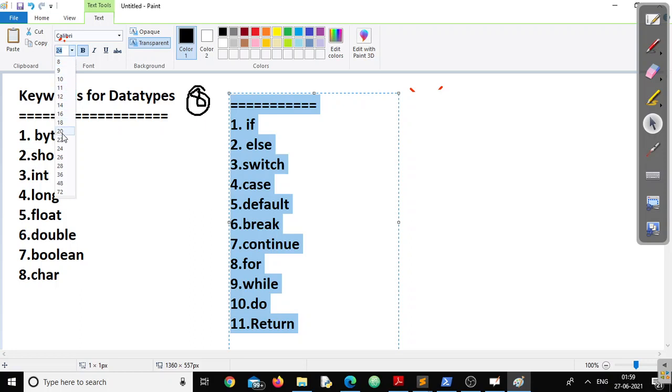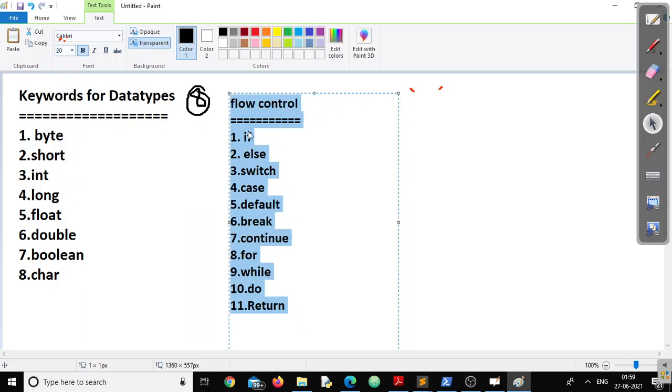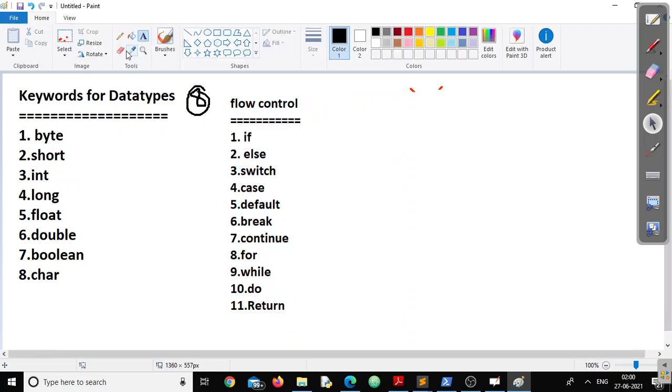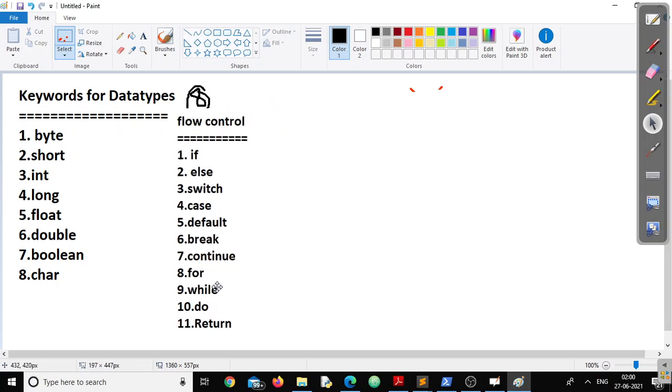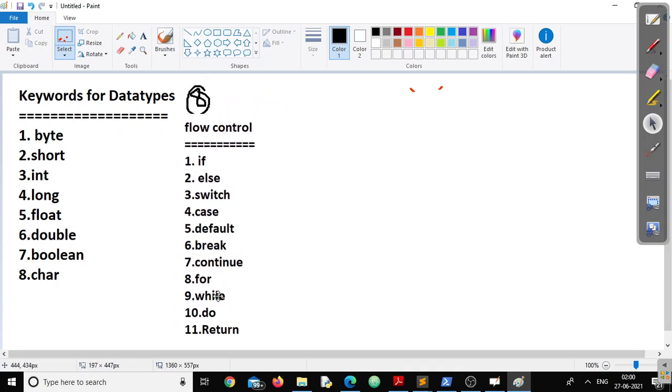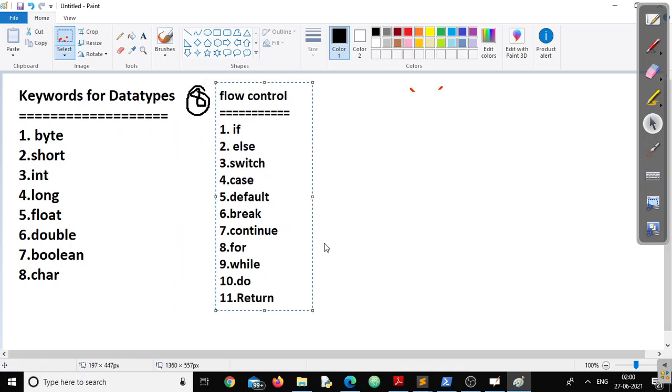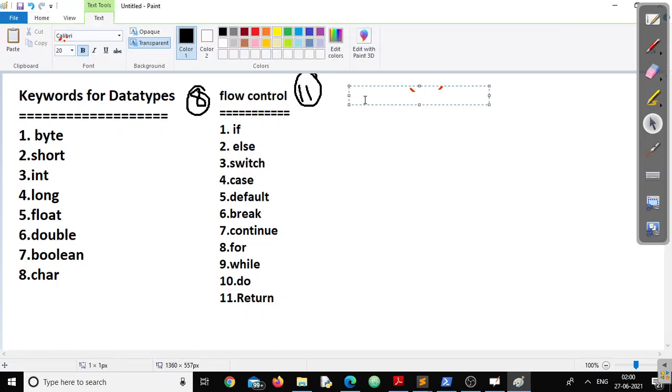Let me reduce the size. Now the keywords for flow control, how many of them? There are a total of 11 reserved words for flow control. Now 8, the second one is 11. Now next, keywords for access modifiers.